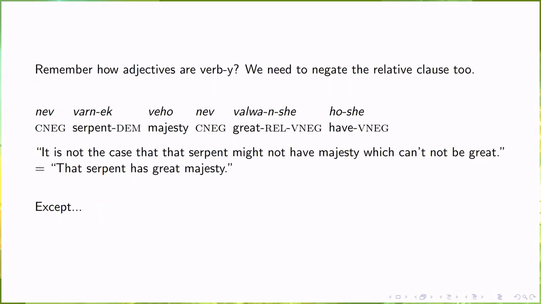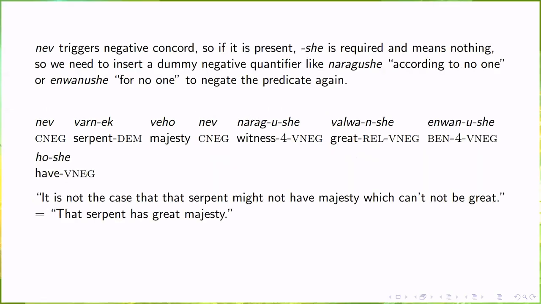Okay? But there's one more problem. We get here by double negating. And in standard English, a double negation cancels out. But there are some languages, and Nar Helarion is one of them, with negative concord. So if you have nev, you are required to also have she, and in that context, she does nothing. So we have only one layer of negation when we need two. So how do we get that second layer of negation?